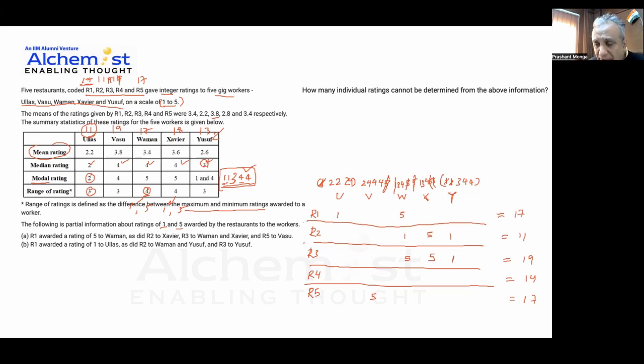So let's look at some numbers. So R3 is 11 and 19. Let's look at 19, it is a good number because all of a sudden I see that they have 5, 5 and 1, and this is 19. I need 8 more. So 8 can be made with 3 and 5, but I don't think I have any 5s left. So it can be made with two 4s only. So that means I will put a 4 here and a 4 here, which means this 4 is gone and 1 4 from here is also gone. So now if I look at Ullas, I'm only left with 2. So that means this is a 2, this is a 2, this is more like Sudoku, knowing what to fill. So we're just filling it up now.